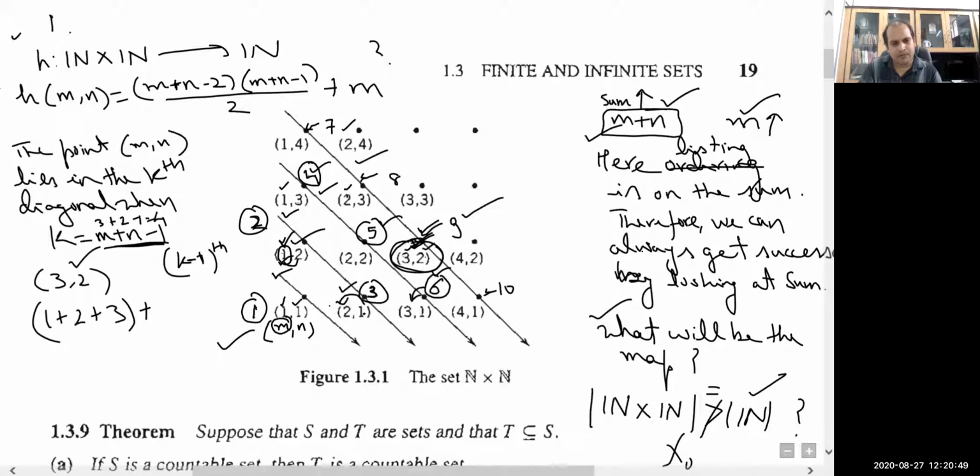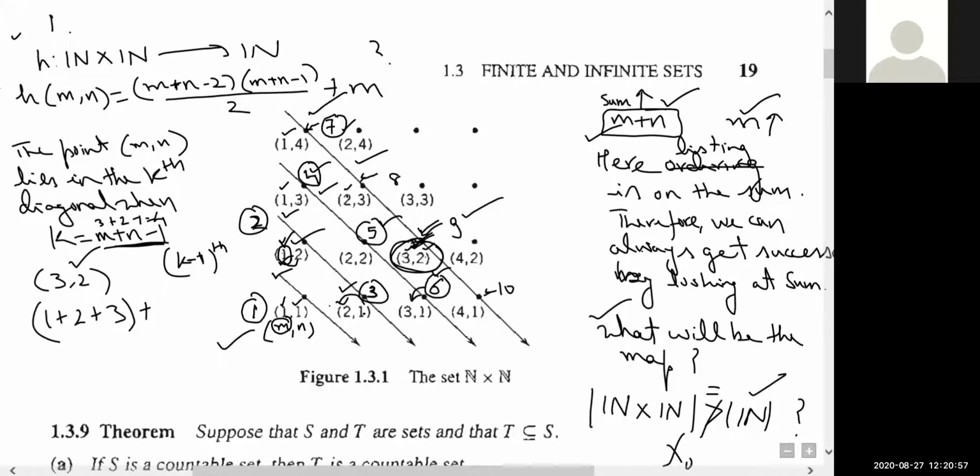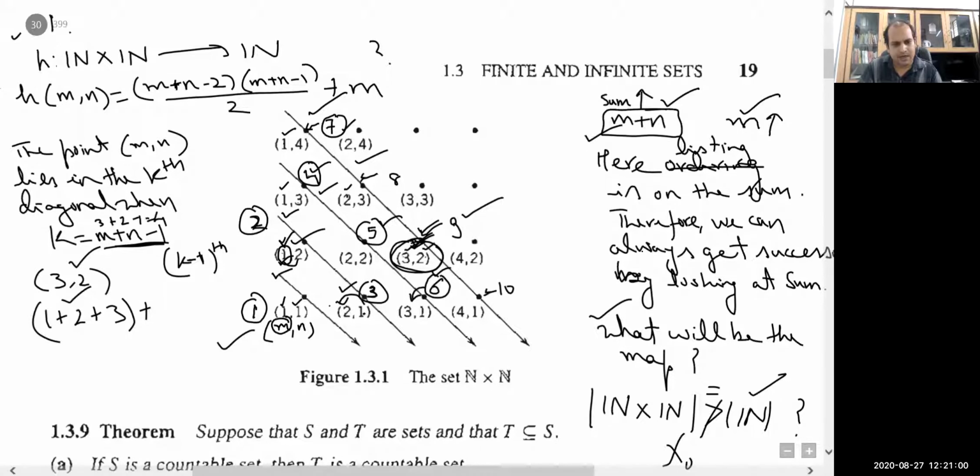Then when we come to the fourth diagonal, its first element is listed as 7, since 3 plus 2 plus 1 is 6. So the first element will be 7, then 8, and this one is 9. If you add the value of m here, that is 3, we get the exact map. Now in general, suppose an element is present in the diagonal m plus n minus 1.